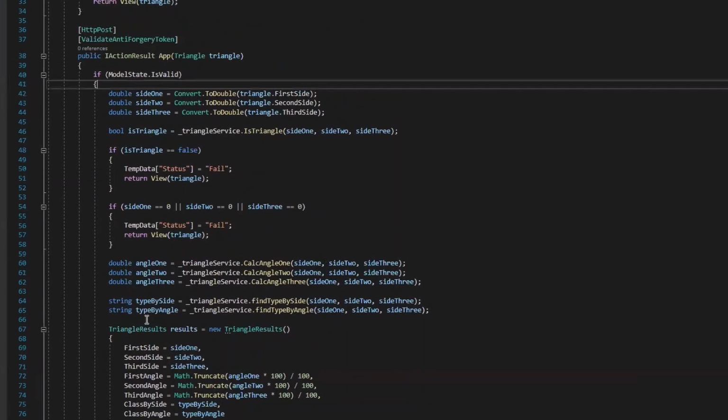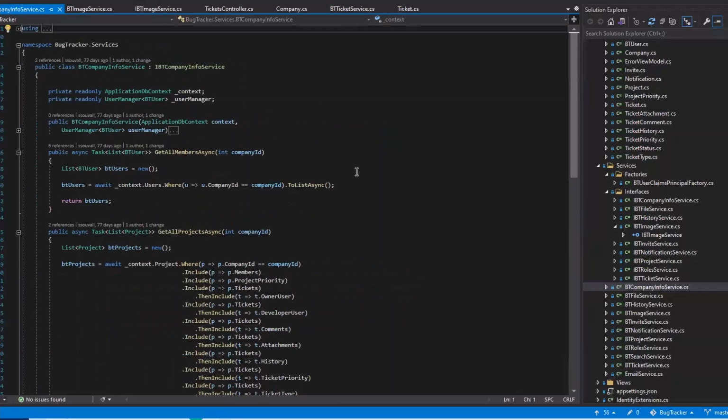It's giving the results. We could create a lot of helper classes and utilities. Instead of just putting side 1, side 2, side 3, convert to double, I could have a method in a utility folder somewhere that's convert to double, and I could have that injected in here. Or calculate angles, and just give everything to this method and have it do that and give me the result back. That's an example of a time I don't think I did that very well.